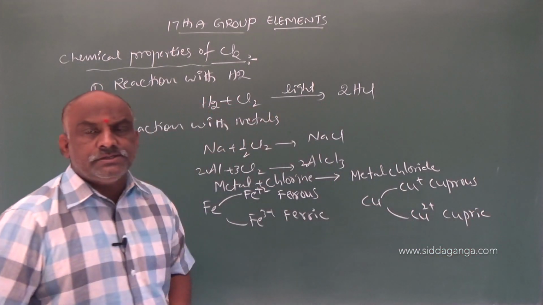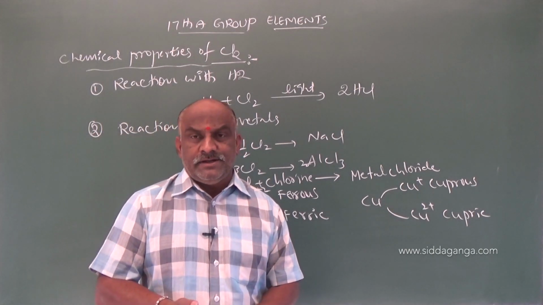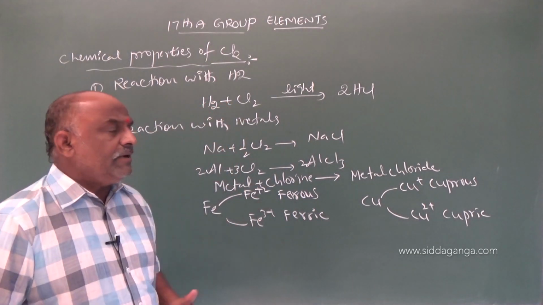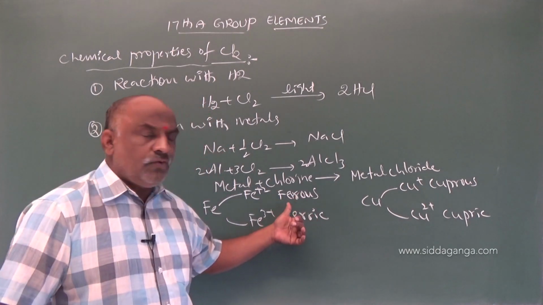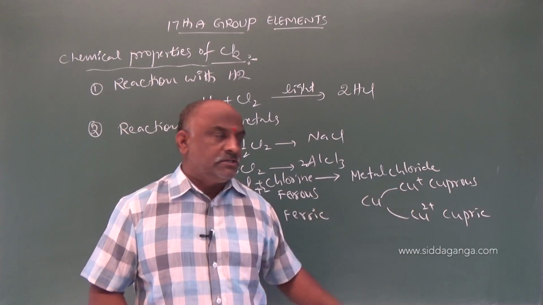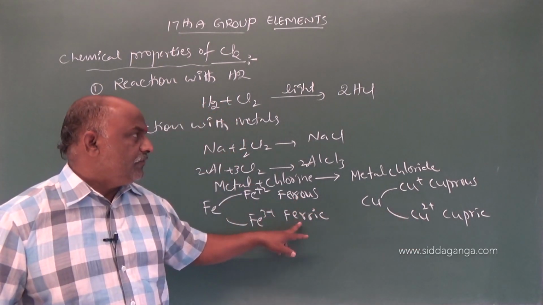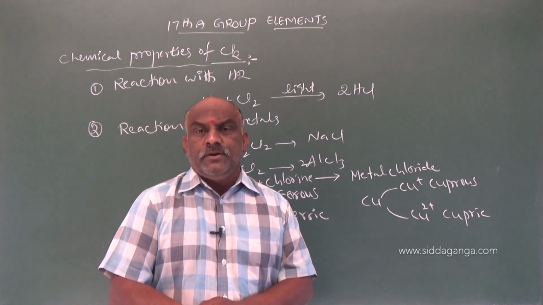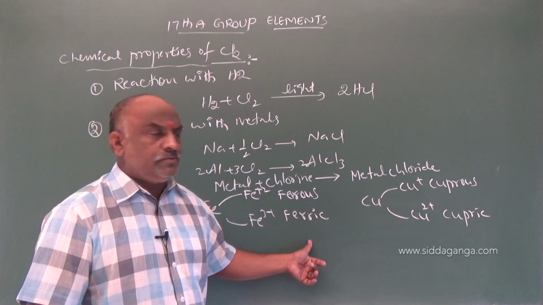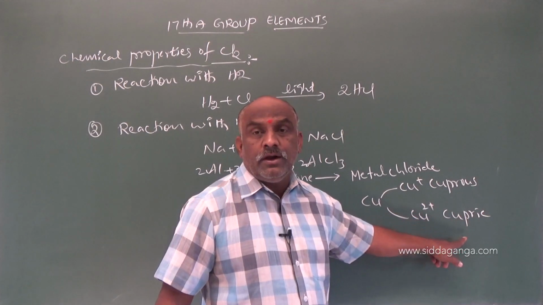Once you observe, my dear students, there is no disturbance with alkali metals and alkaline earth metals. Where we find difficulty is if the element is iron. Iron exists in two forms, iron 2+ and iron 3+, copper 1+ cuprous, copper 2+ cupric, ferrous, ferric. Then which compound is formed? Chlorine combined with iron: is it ferrous chloride or ferric chloride? Two possibilities: ferrous chloride, ferric chloride, cuprous chloride, cupric chloride.